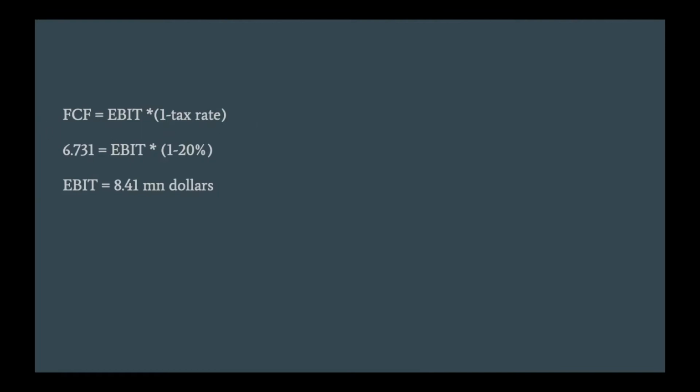And then we just plug in the numbers we have from both the question and the calculations above in order to solve for the EBIT. And we receive that the EBIT is $8.41 million at year 0, which is important to know.